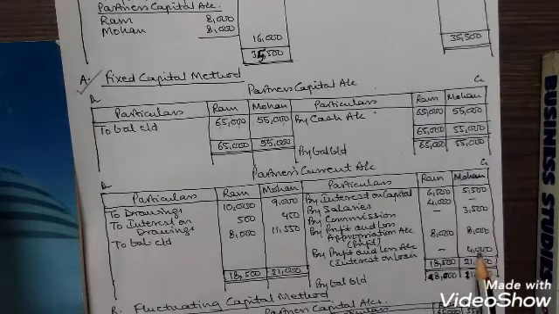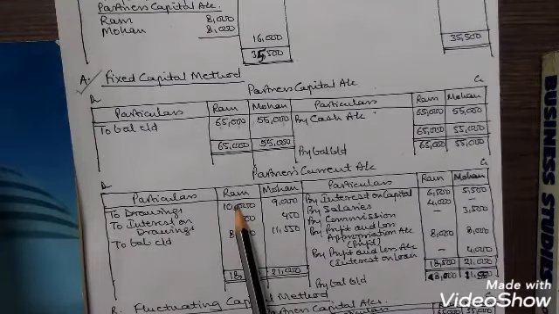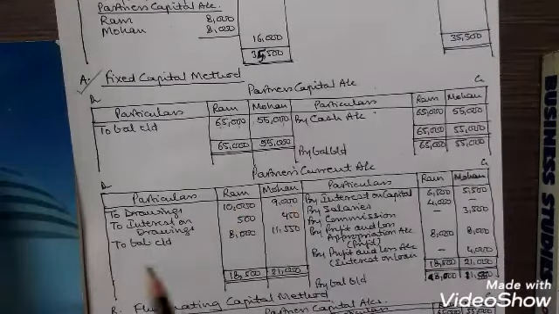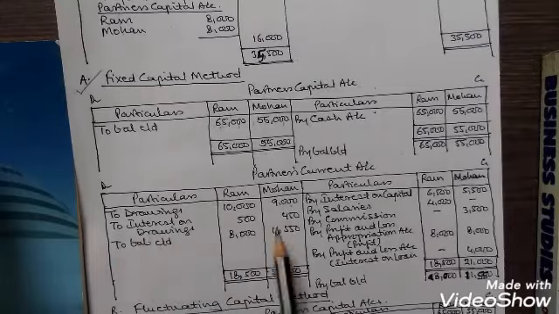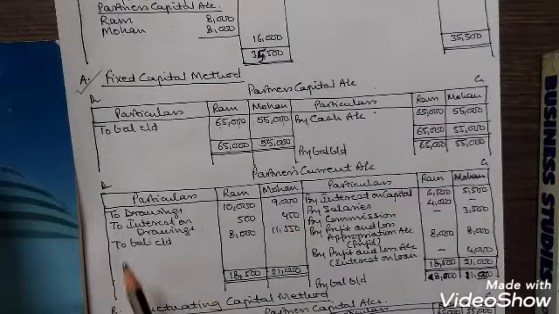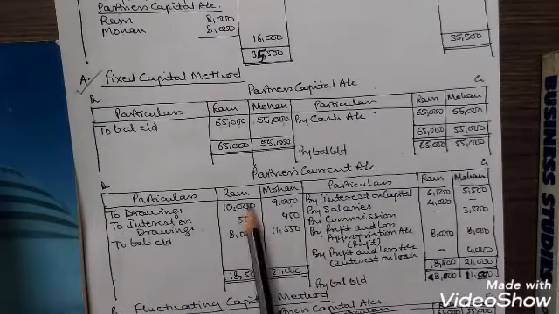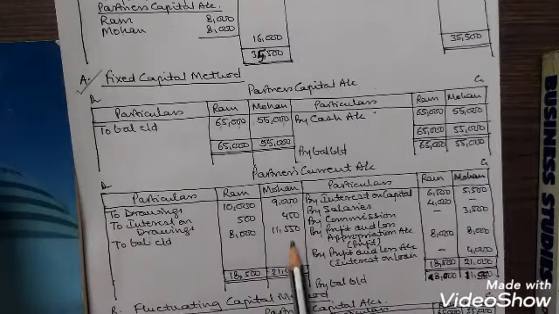And the partner who will get this interest, his account will be credited. So on the debit side, drawings are given 10,000 for Ram and 9,000 for Mohan. The interest on drawings has been calculated 500 for Ram and 450 for Mohan. So the balance in the account of the partners is 8,000 for Ram and 11,550 for Mohan.